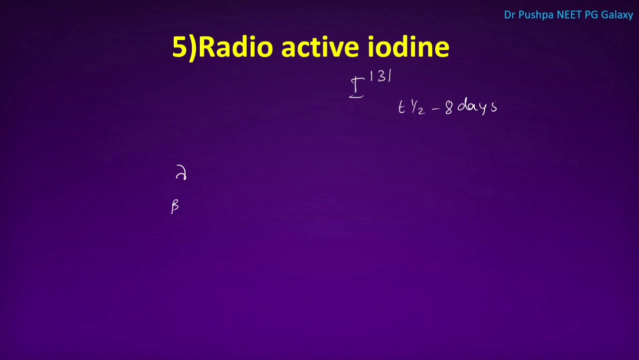What are the contraindications for radioactive iodine? Contraindications are pregnancy and young children. In these patients, we should not give radioactive iodine.